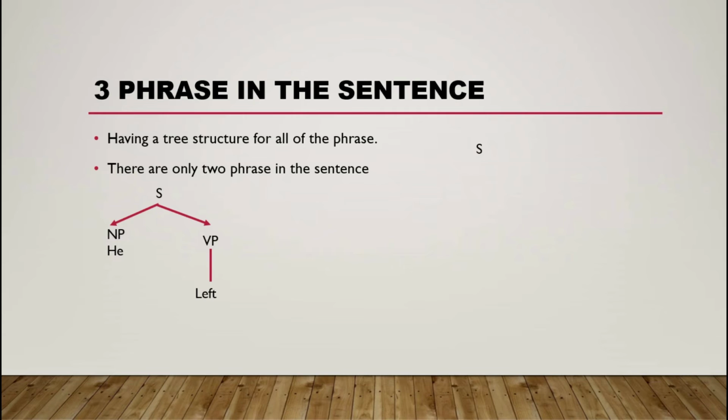All right, one more example. S stands for sentence and divides into two: one is the noun phrase, the second is the verb phrase. As I mentioned previously, there are just only two main phrases in one sentence. Let's look at this one. We have the noun phrase and it divides into two: determiner and noun. And we're talking about the verb phrase.